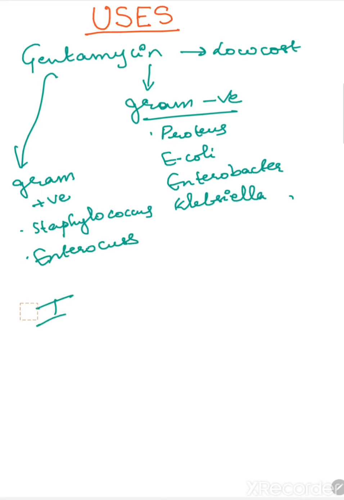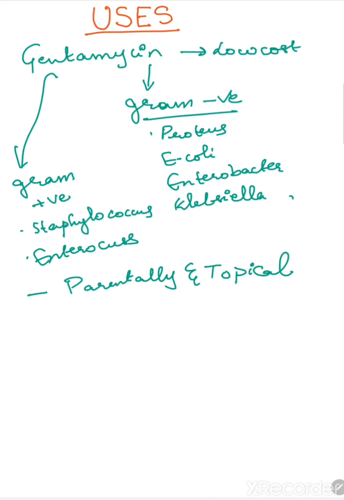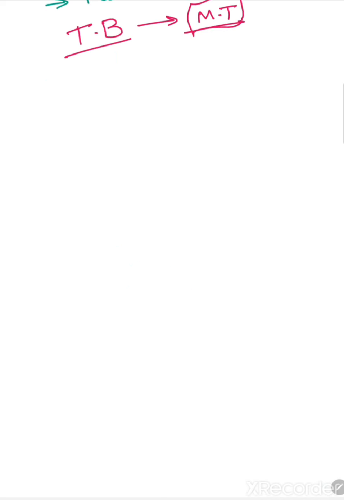Gentamicin can be administered parenterally and topically, that is through eye drops. Gentamicin is not at all effective against tuberculosis, which is caused by Mycobacterium tuberculosis. As it is not effective against this organism, it cannot be used for the treatment of TB. Now the uses of the aminoglycosides are: first, they are used against gram negative bacterial infections.